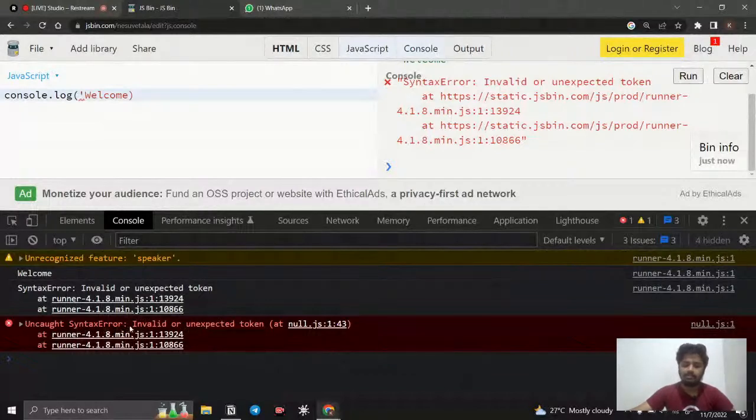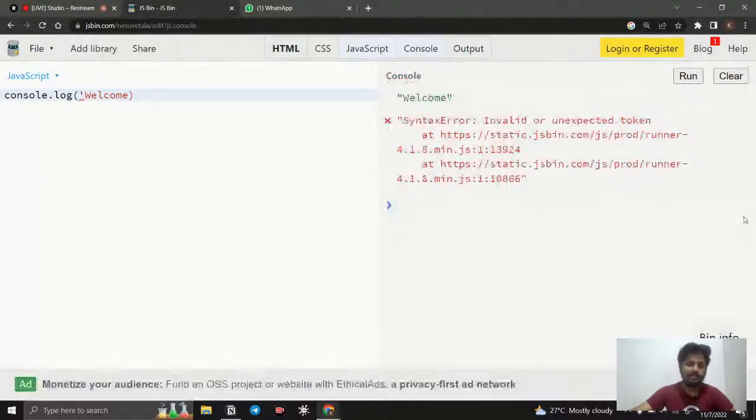Here you can see syntax error. So what is meant by syntax error? Syntax is like when speaking English: I need to speak with proper grammar and pronounce things correctly. There are so many things there. Same like that when it comes to computers: the computer understands certain things, so it should be exactly like that.